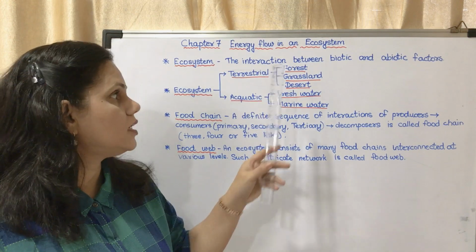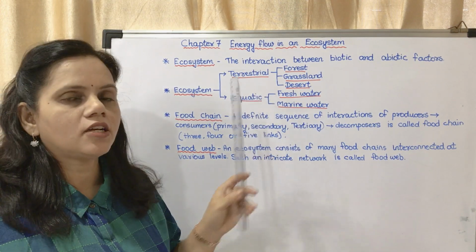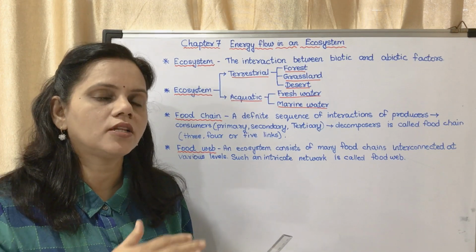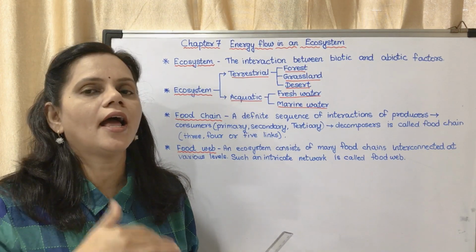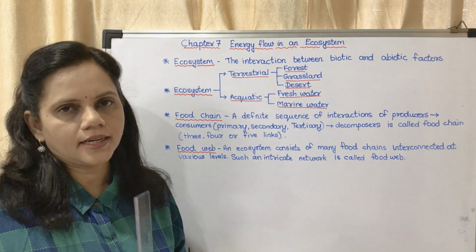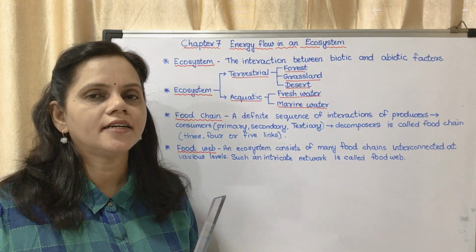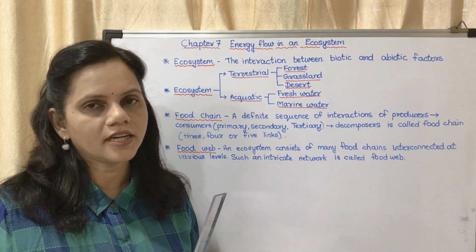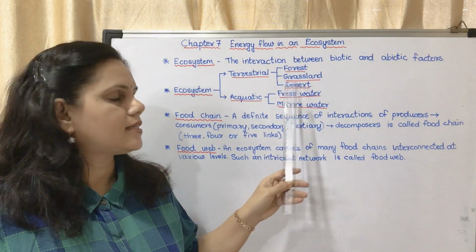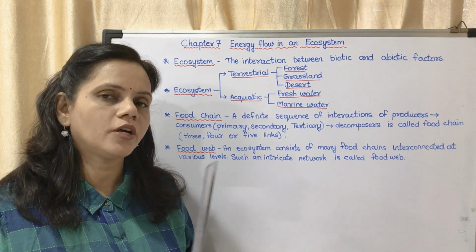Now all these ecosystems have food chains. The terrestrial ecosystem consists of food chains which include the plants present on the surface of the earth, that is on land, and the animals on land. It is of different types: forest, grassland and desert. In the forest you can say grass, then deer, then lion or tiger. Grassland could be grass, then grasshopper, then frog, then snake.